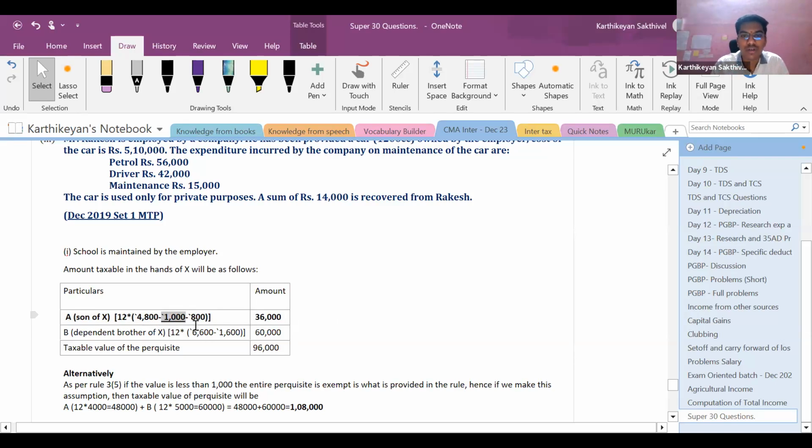However, this 1,000 exemption is not available for a relative child. It is available only for his children, right? It is available only for his children. Rule 3.5 also agrees on the same. Rule 3.5, which is given in the Act, says, as a last line, it will be given as a proviso.